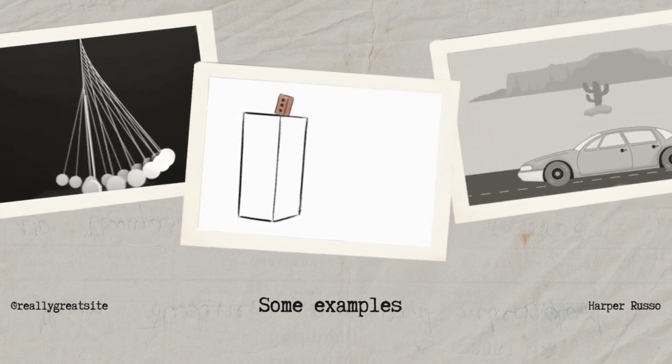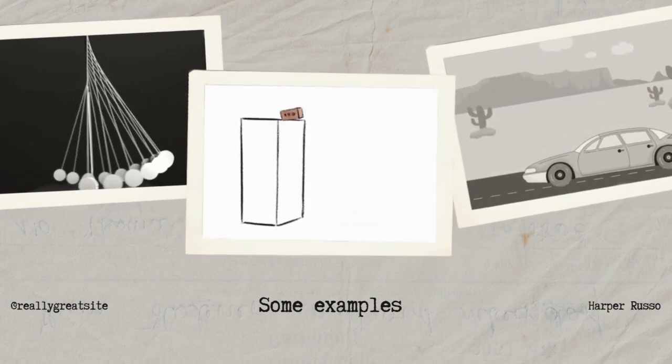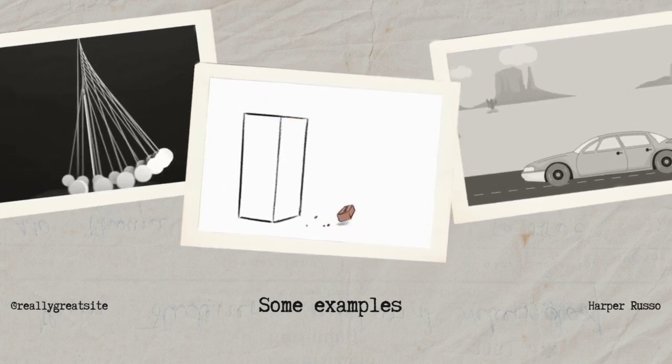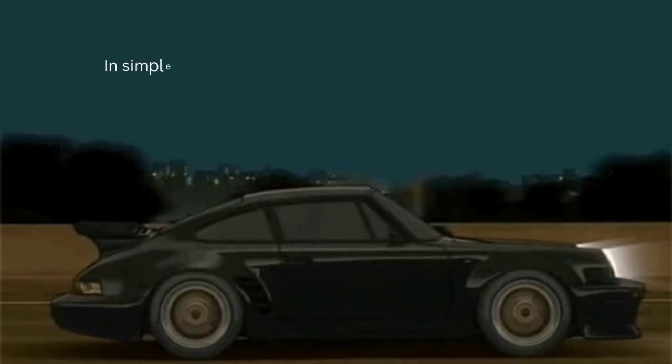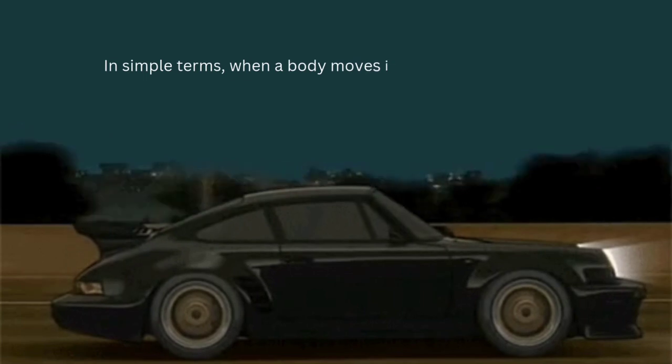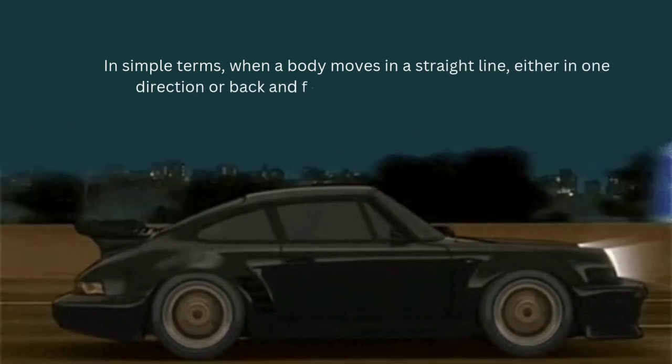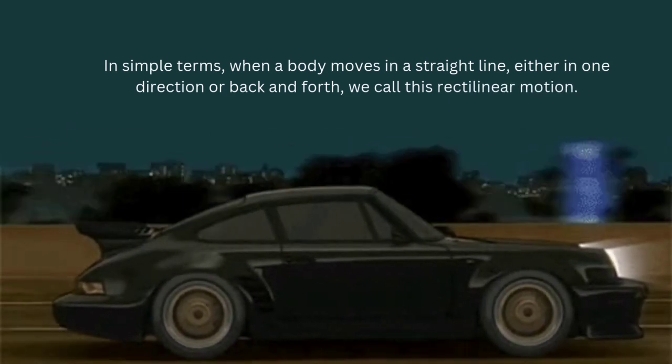This is one of the simplest types of motion and forms the foundation for analyzing more complex movement. In simple terms, when a body moves in a straight line, either in one direction or back and forth, we call this rectilinear motion. Key concepts and principles of rectilinear motion.